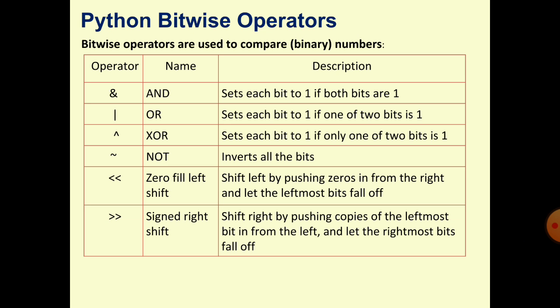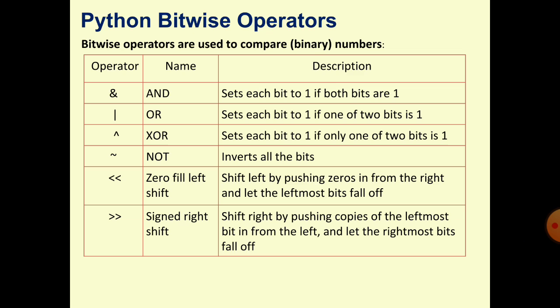Next, bitwise operators. Bitwise operators are operators that access the value as a bit value. Means they operate on the binary value of a variable. Bitwise operators consider the value of a variable as binary bits and then access it.